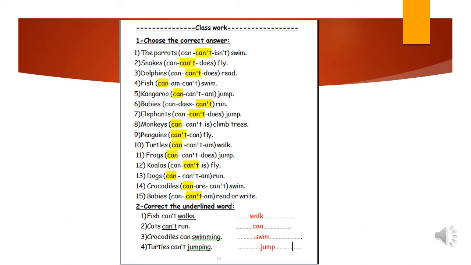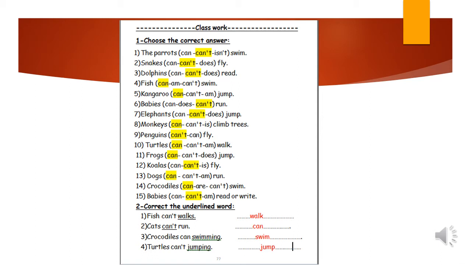Number 1, choose the correct answer. 1, the parrots can or can't or isn't swim. Parrots can't swim. Number 2, snakes can or can't or does fly. Of course, snakes can't fly. Number 3, dolphins can or can't or does read. Dolphins can't read. Number 4, fish can, can't swim. Of course, fish can swim.